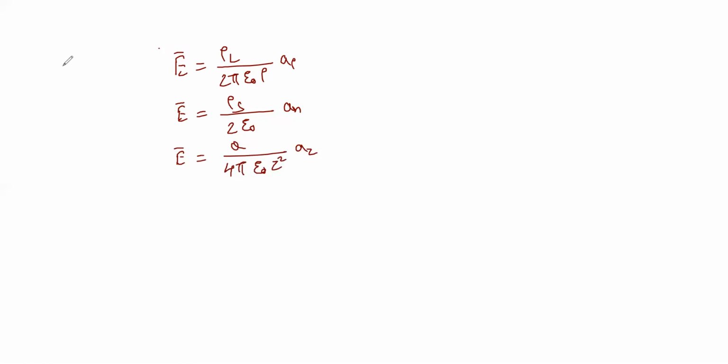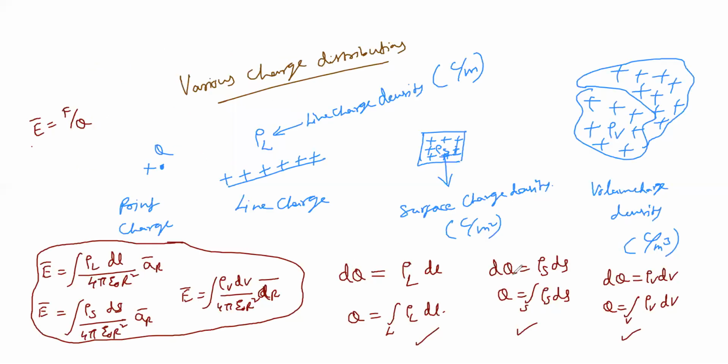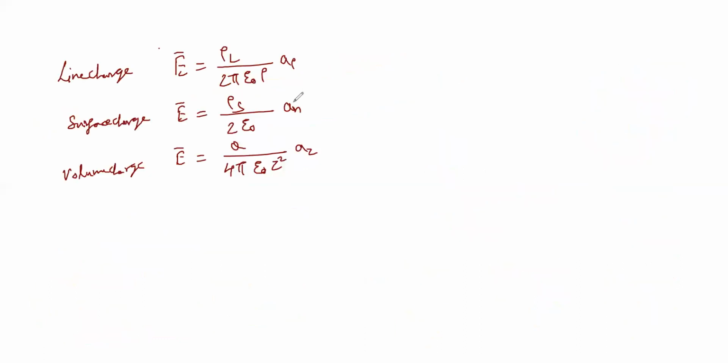The first one is the line charge electric field intensity. The second one is the surface charge electric field intensity. The last one is the volume charge electric field intensity. There is a separate detailed description for these three. To get the values from the previous expressions of electric field intensities, if we place the charges in the coordinate axes with respect to line, surface and volume, there are separate derivations that will be shown in the next videos.